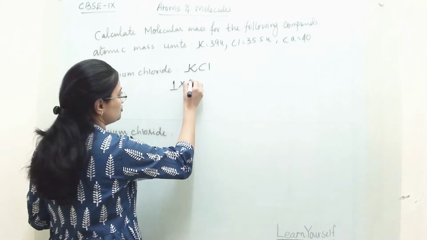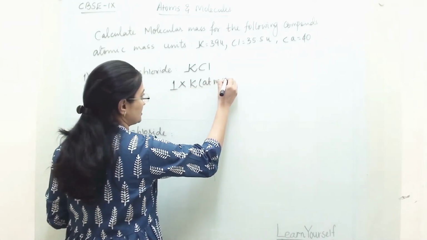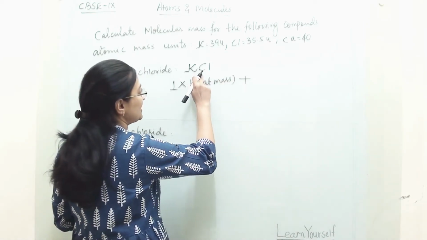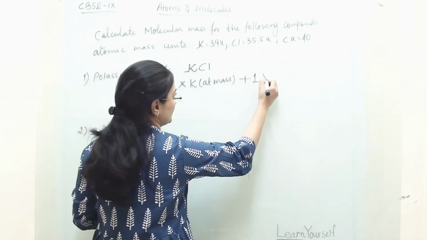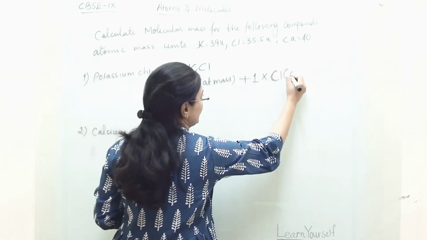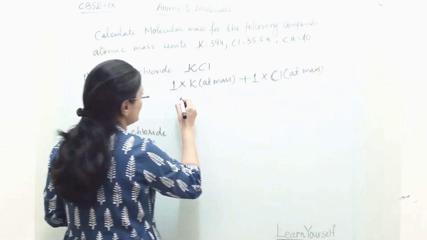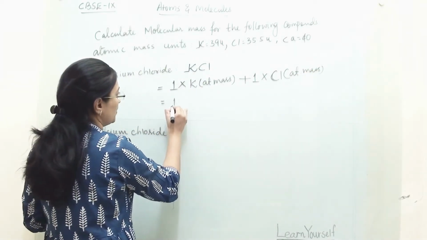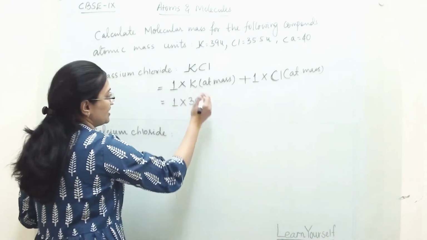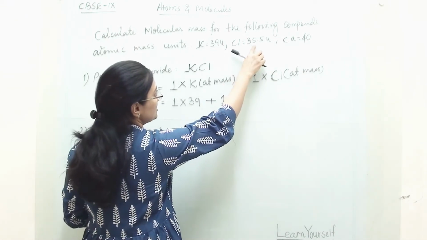So 1 into K, this will be the atomic mass of potassium. Adding to that, how many atoms of Cl? 1 into atomic mass, so here will be Cl and here the atomic mass of Cl. So here we are writing 1 into 39, and then plus 1 into chlorine's atomic mass.